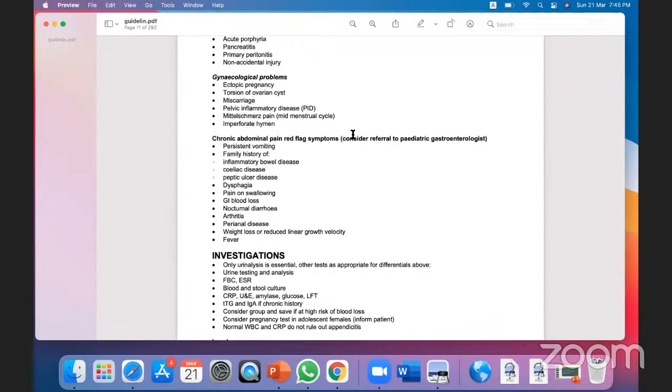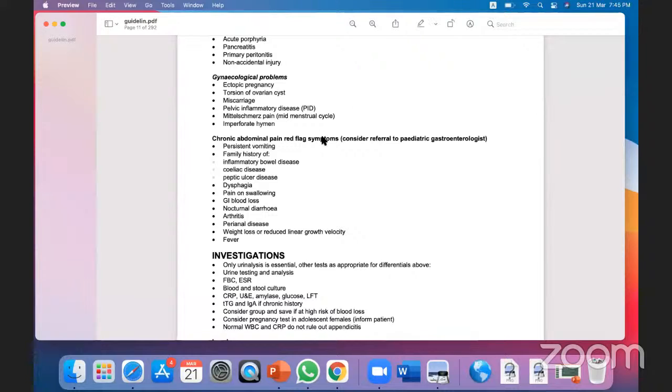Now, the gynecological problem, like if the child is a teenager, you have to think about pregnancy or cyst, ovarian cyst, or miscarriage, okay, PID, then mid-menstrual pain, that is ovulation pain, and imperforate hymen. So you have to think about these when the child is a teenager. Now we finished our acute abdominal pain, the causes and the management.